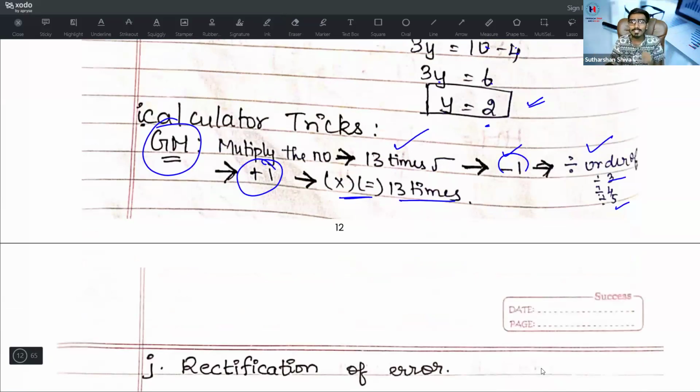Suppose they are asking for the fourth root. For the fourth root, simply press the square root button 2 times. If they are asking for the eighth root, simply press the square root button 3 times. That is 2 power 1, 2 power 2, 2 cube, 2 power 4, 2 power 5. Like this, if they ask you.